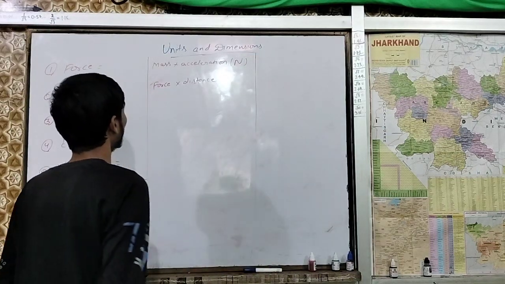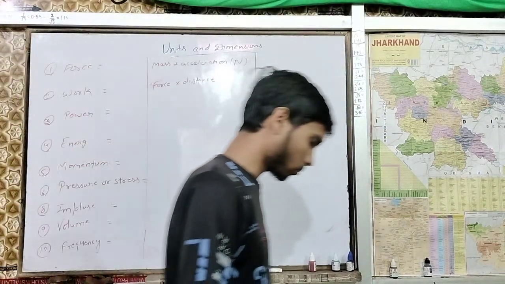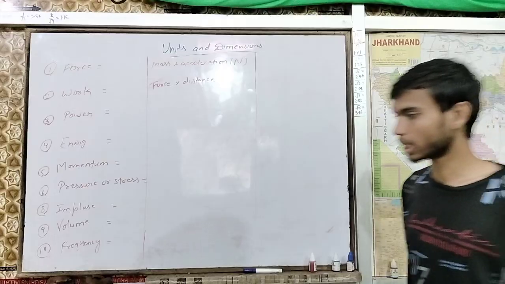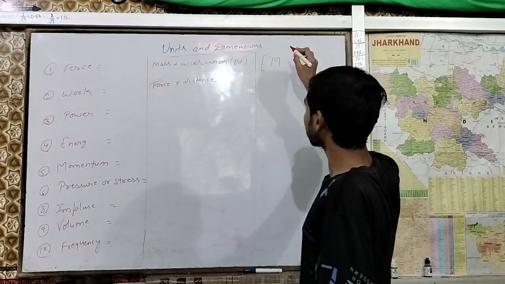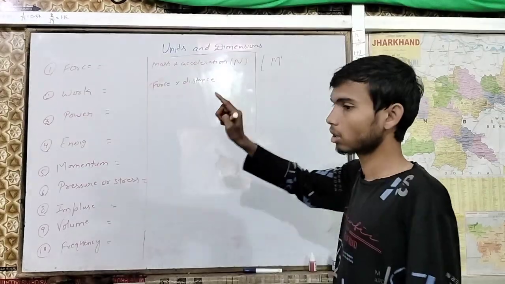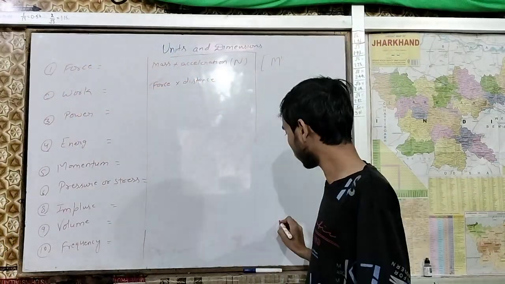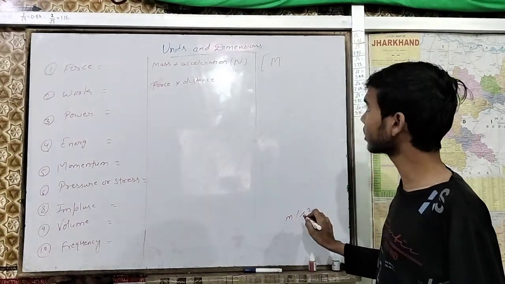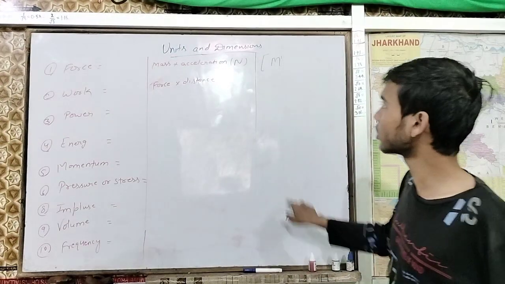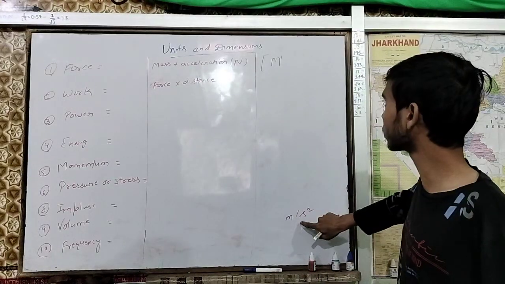Now tell me, mass is one time, so can you say M1? Here acceleration is meter per second square, this is the SI unit for acceleration.